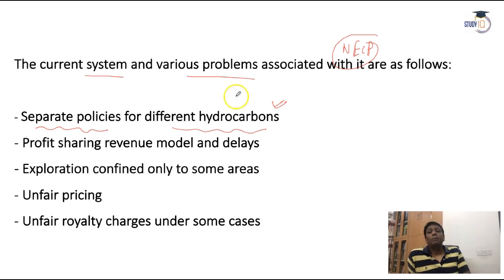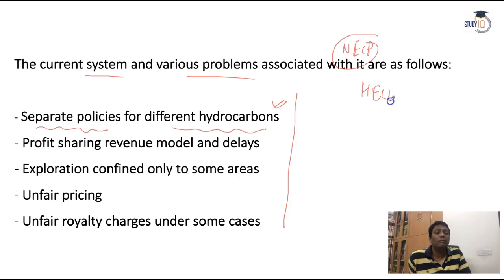The first point, but here the problem is the separate policies. It means, guys, when the HELP comes, the policies will become the same. Okay, so it will be changed here. So in the HELP, it is not separate. Here that is the same.